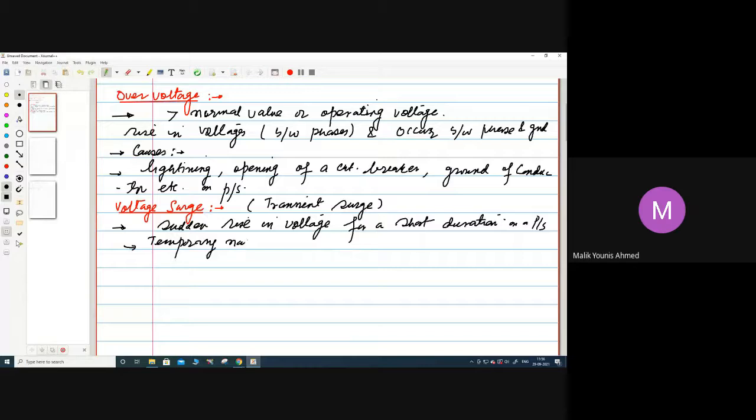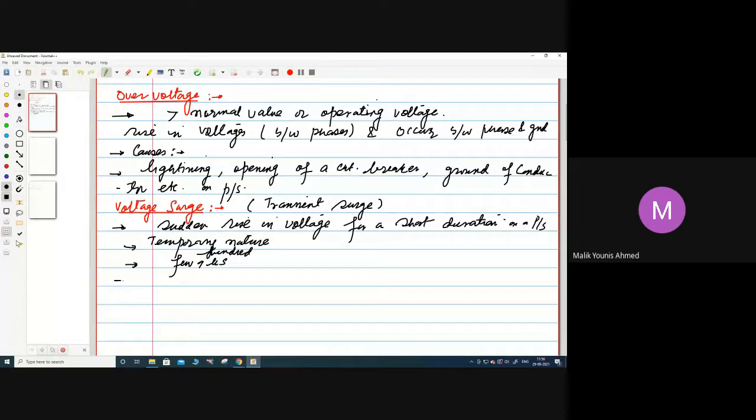As I have told you, they will exist for a very short period, maybe a few microseconds, a few hundred microseconds, but they will cause over voltages on the power system. Now, what will happen?